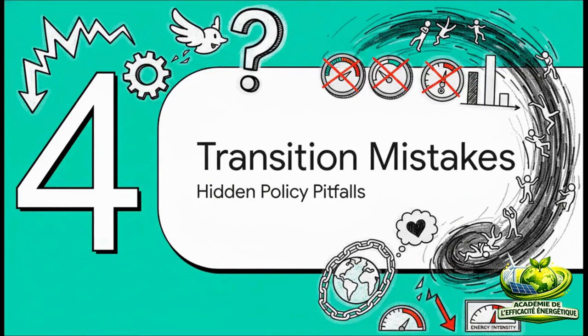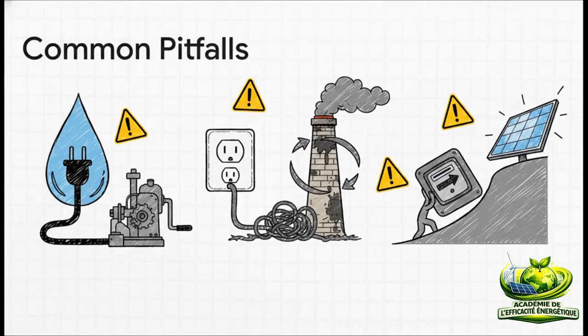All right, Section 4, Common Transition Mistakes. Because relying on good intentions without watching the right KPIs leads to serious pitfalls. First up is ignoring the water-energy-food nexus. As an example, research out of South Africa shows that high water withdrawal intensity drastically drives up energy demand, simply because pumping and treating all that water takes massive amounts of power.